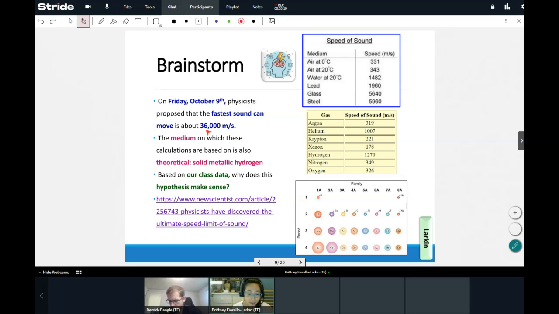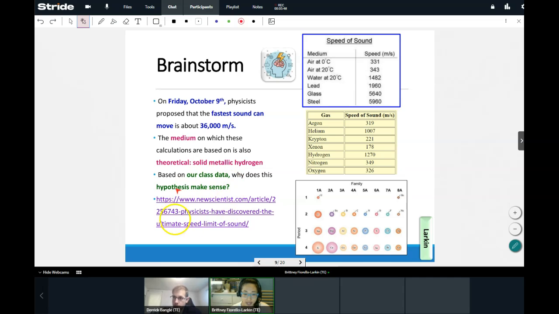Now, the medium, meaning the substance in which they base these calculations, is not a substance that we have yet been really able to synthesize, right? So this is hydrogen, but if you make hydrogen solid, it actually can turn into a metallic form. So they said that the fastest sound can move would theoretically be in solid metallic hydrogen, which normally hydrogen is a gas in our everyday life.